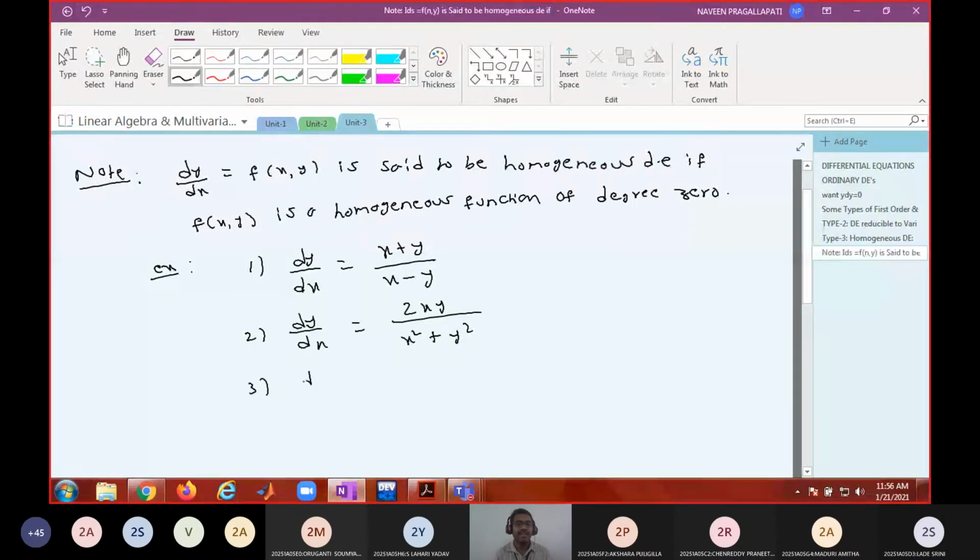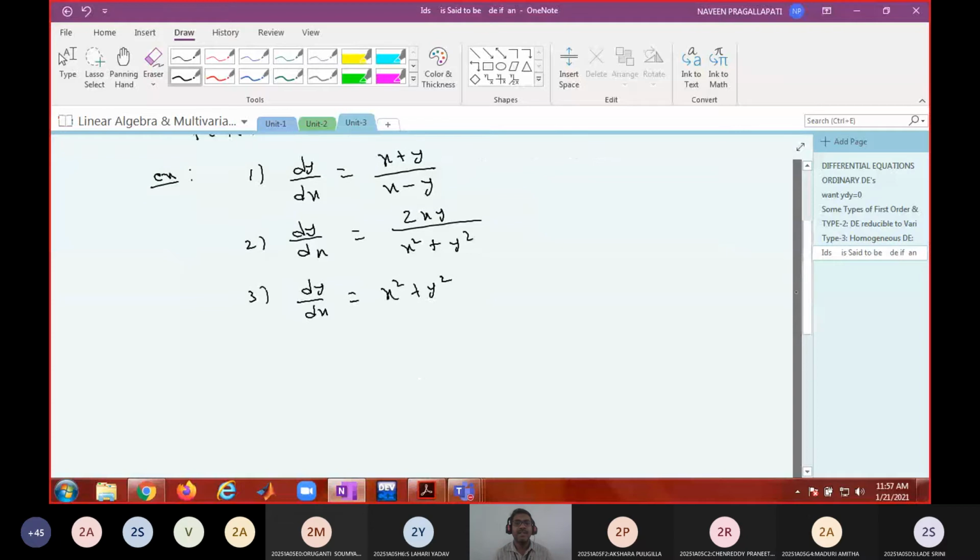What about this? If I write dy by dx equal to x square plus y square, is this differential equation homogeneous? Is it a homogeneous DE? No. Why?